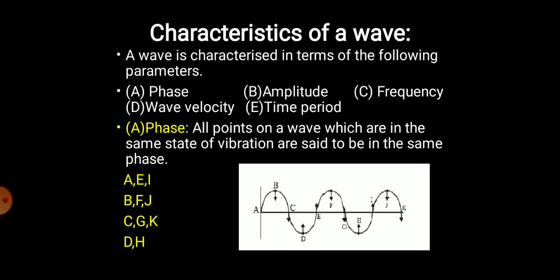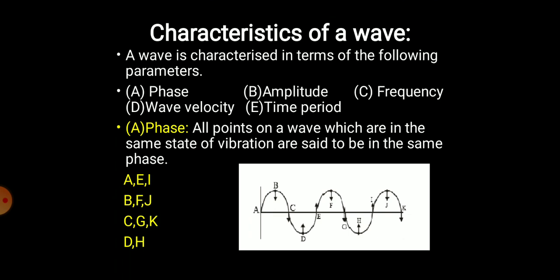Similarly, at B, F and J, the particles are going in a downward direction. So A, E and I is one phase, and B, F and J is another phase.